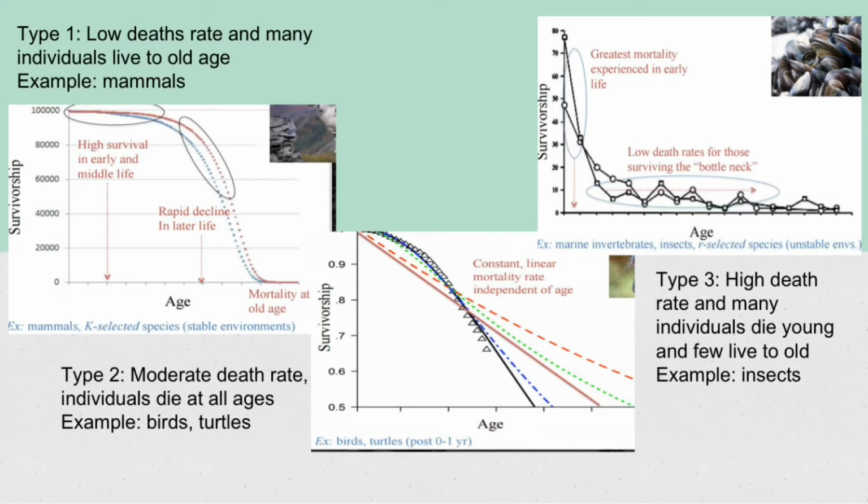Type 1 is low death rate, and many individuals live to an old age. Type 2 is moderate death rate. Individuals die at all ages. Type 3 is high death rate, and many individuals die at young and few live to old.